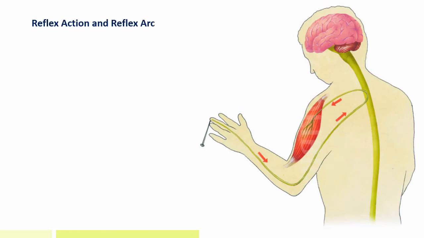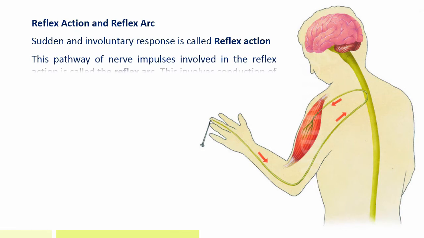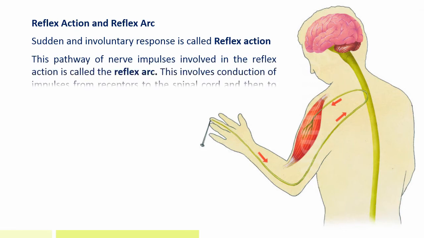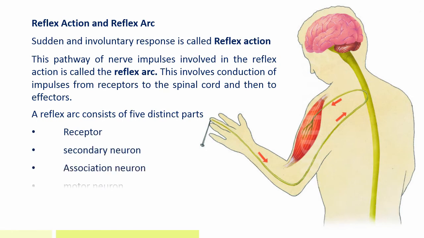Reflex action and reflex arc. Sudden and involuntary response is called reflex action. The path of nerve impulses involved in the reflex action is called reflex arc. This involves conduction of impulses from receptors to the spinal cord and then to effectors. Reflex arc consists of 5 distinct parts. First one is receptors, second one is secondary neuron, third one is association neuron, fourth one is motor neuron, fifth one is effectors.